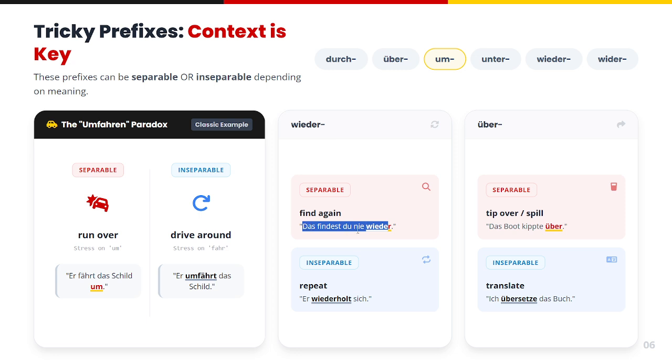Das findest du nie wieder, which means you will never find it again. Here you would notice that the prefix wieder came at the end of the sentence, indicating that this is being used as a separable prefix. Wiederholt sich, which means he repeats himself. Wiederholen means to repeat himself or herself. So here you would notice that this prefix wieder is being used as an inseparable prefix.